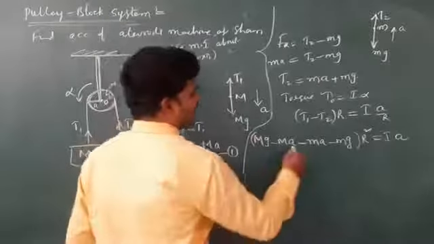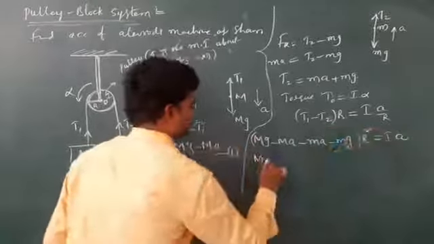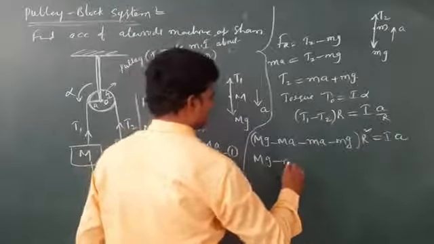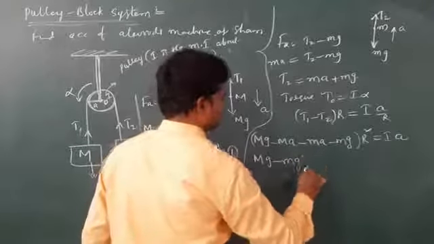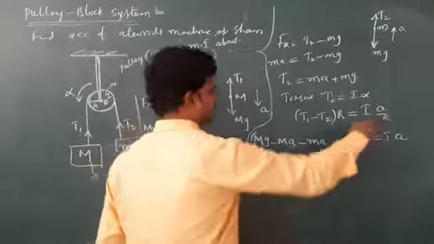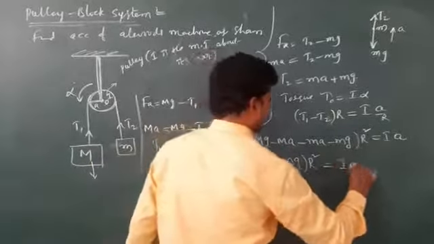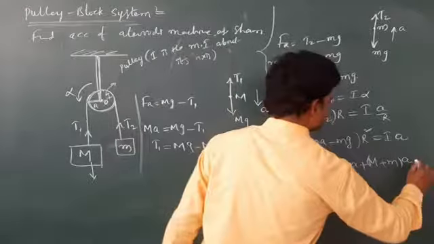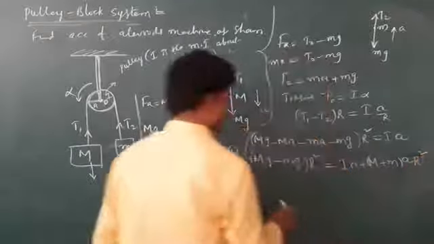Capital M g R square minus small m g R square, and take the m A terms to the right side, I A already is there, capital M plus small m into A, of course R square.